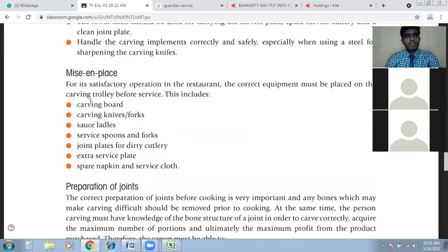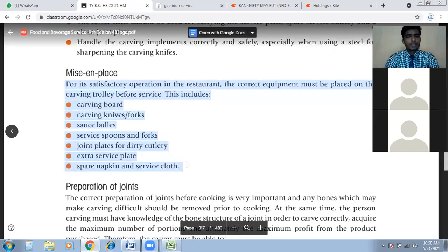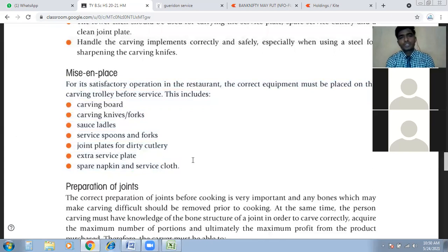So, mise en place. What is the mise en place in gueridon service? For satisfactory operation in the restaurant, the correct equipment must be placed on the carving trolley before service. This includes the carving board, which we have to get ready before we push the trolley to the restaurant, carving knife, fork, sauce ladles, service spoons and forks, joints, plates and dirty cutlery, extra service plates, spare napkins, and service cloth. These things need to be prepared.